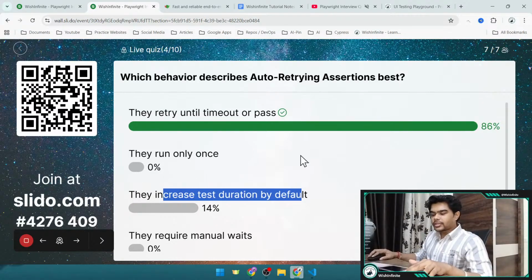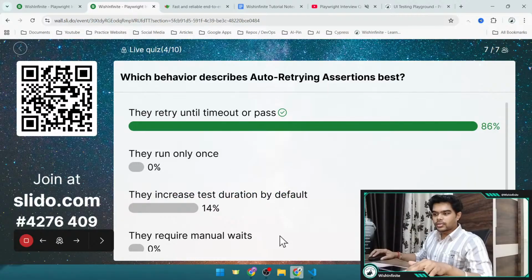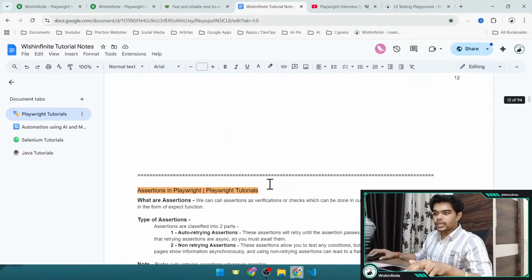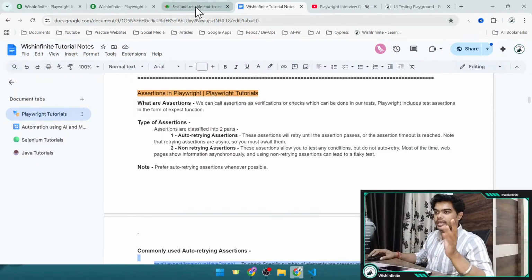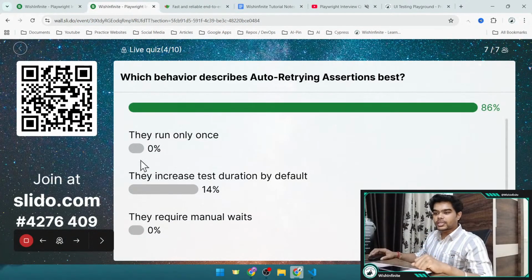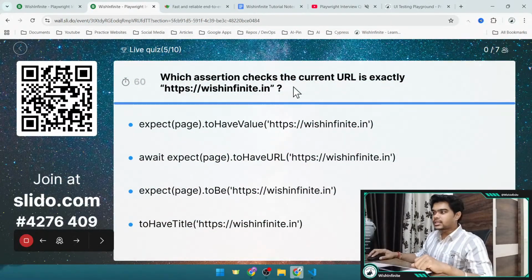This is the theoretical question. There is nothing much to show in the code, right? If you want to look at the theory, you can go to this document, or for more details, you can go to the Playwright documentation on their official website. Now let's reveal the next question.